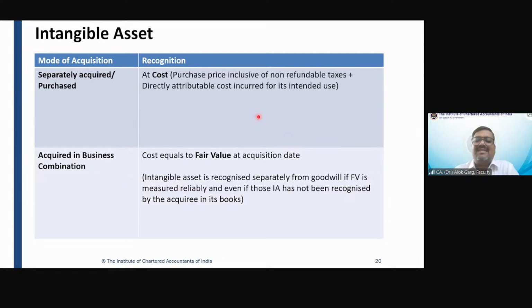So now let's discuss the second part, acquired in business combination. One of the students was asking, sir, how should we measure the intangible asset when we are acquiring it in a business combination? When we are acquiring a business and we get some intangible asset, how to measure those intangible assets? Friends, the standard says that when you acquire an intangible asset in a business combination, the value of the intangible asset is its fair value.